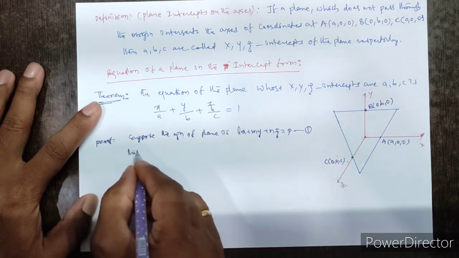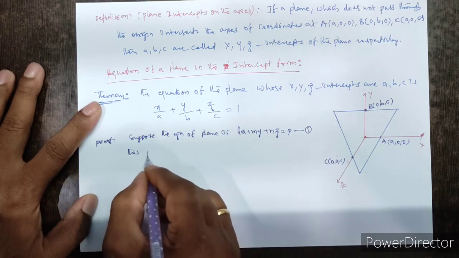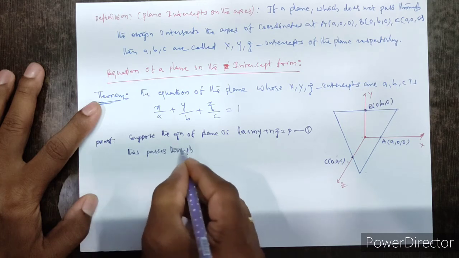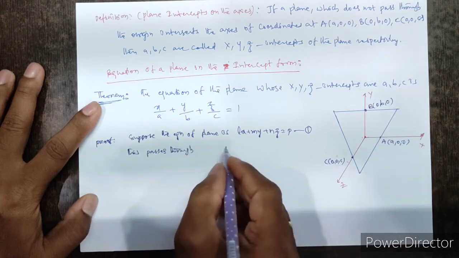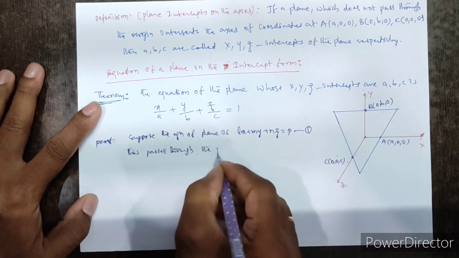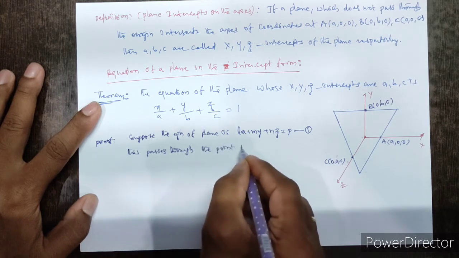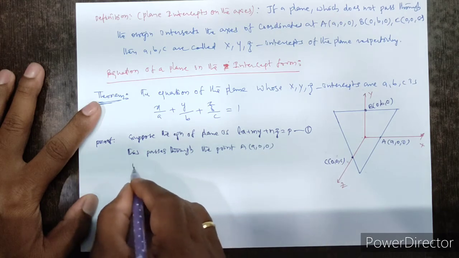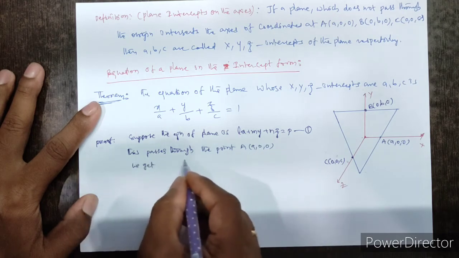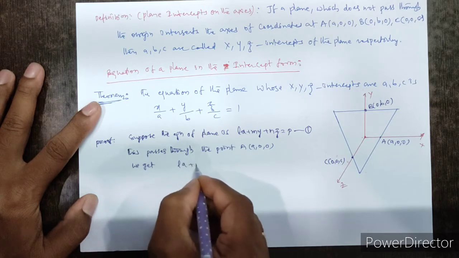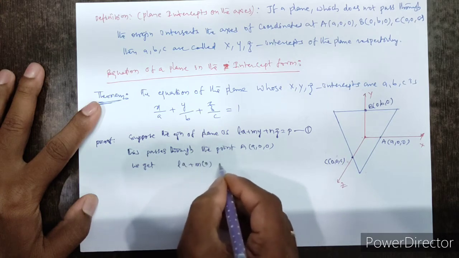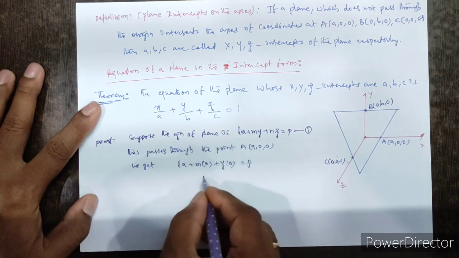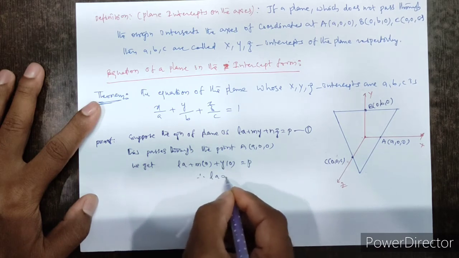This passes through the point A(a, 0, 0). We get La plus M of 0 plus N of 0 equal to P, that is nothing but La equal to P.